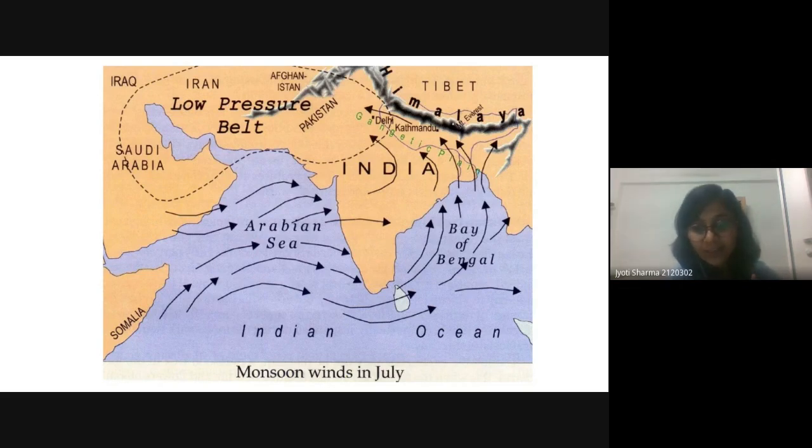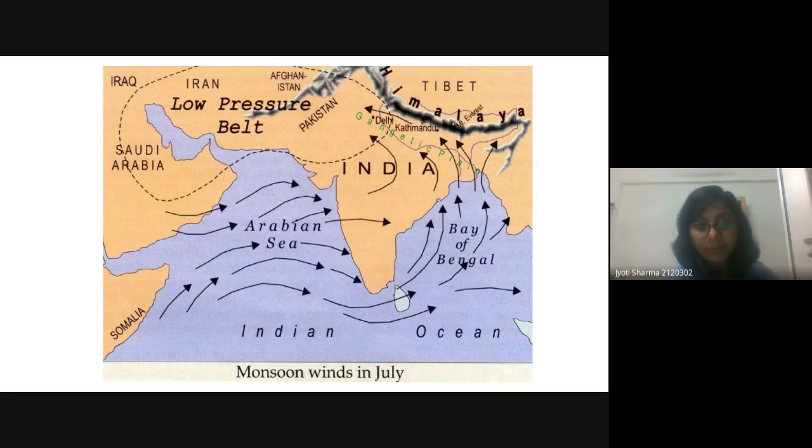The second thing is we also know that land heats very quickly in comparison to the sea. So we have the sea water, and the sea will have the high pressure belt. No doubt the water is being heated, but the rate at which it is heated is slow. That's why we will have the low pressure belt here and the high pressure belt here.